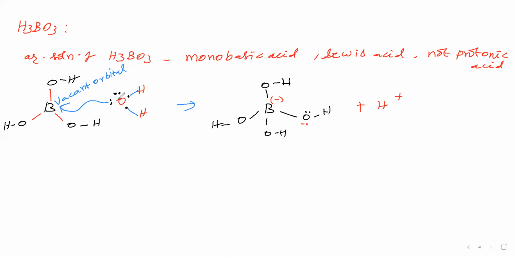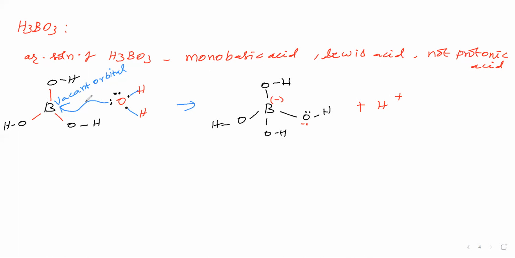This oxygen is contributing a lone pair to this boron. Therefore, like this bond is created and H plus is created. Now, the aqueous solution of orthoboric acid is producing H plus. Therefore, it is called an acid. Why monobasic? One orthoboric acid molecule gives one H plus. Therefore, monobasic acid we can say.